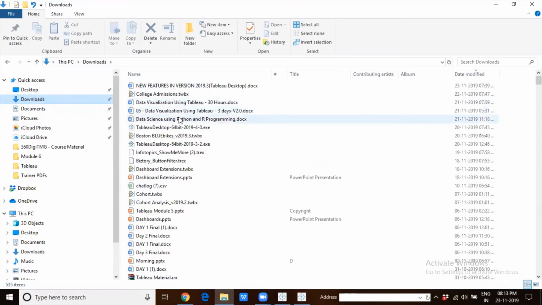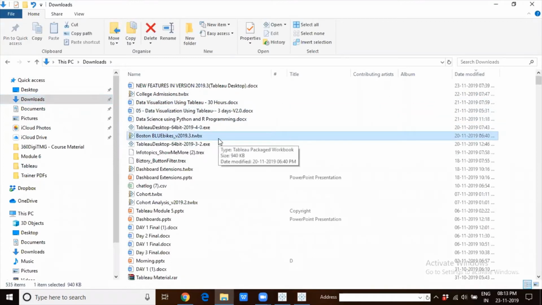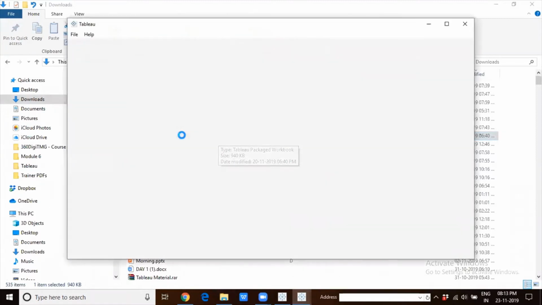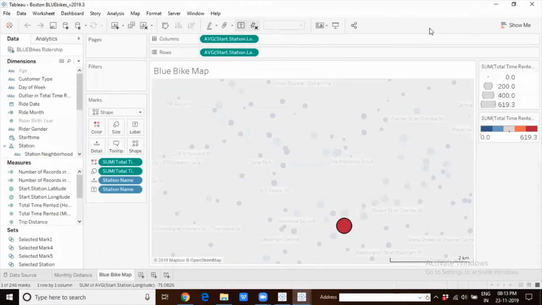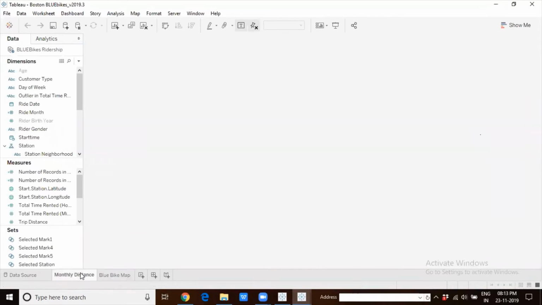I have used a workbook which Tableau people themselves have used to demonstrate the capability of this tool. So I will give you the example which was given by Tableau people themselves first, and then I will give you an example which I created to showcase the significance of the Explain Data tool. So here we have bike riders data.